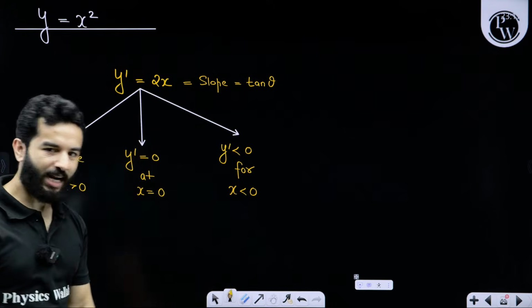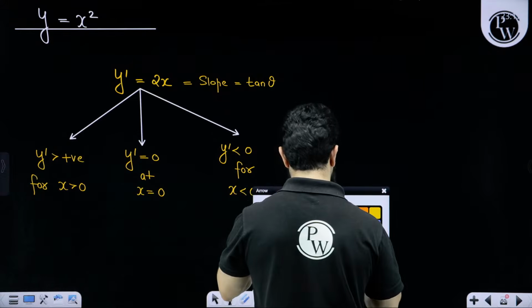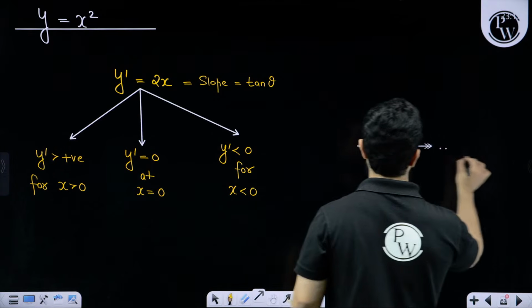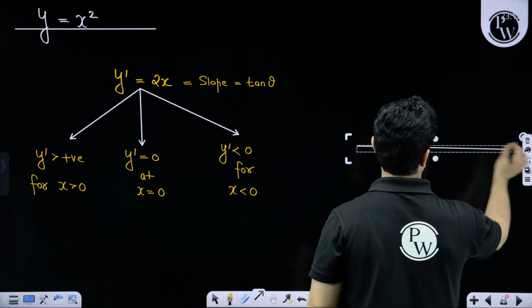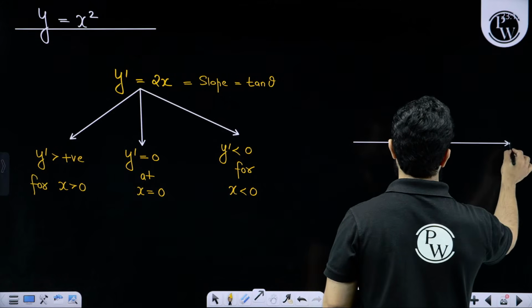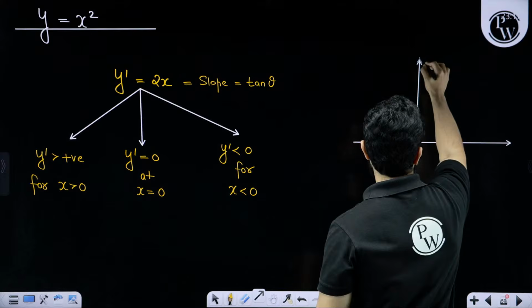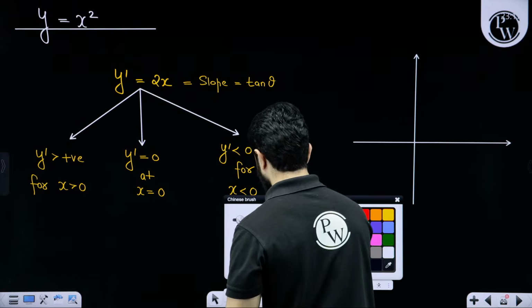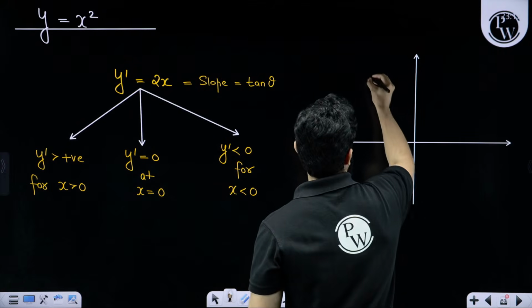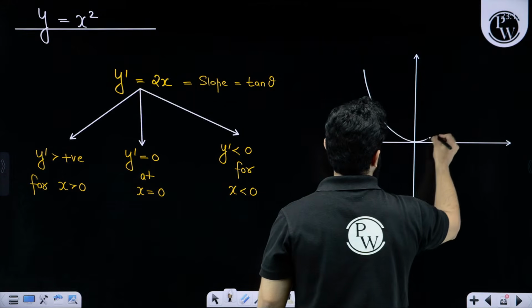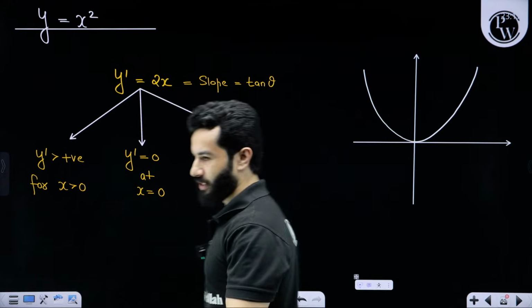Now let's draw the graph of this. Please don't mind the graph, but the x square graph will look something like this.